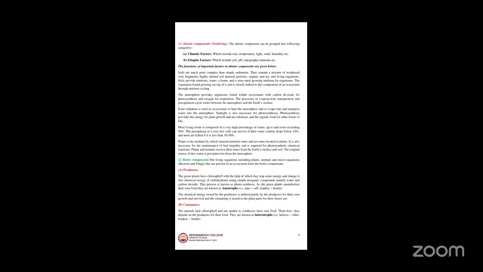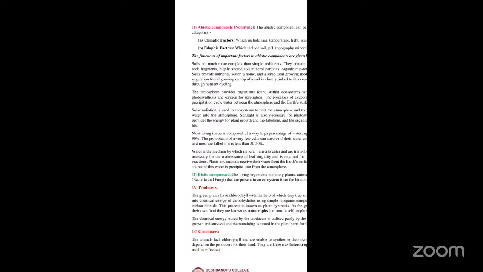Now coming to the climatic factors. The climatic factors include the rain, temperature, light, wind, humidity, etc. Whereas edaphic factors include the soil, pH, topography, minerals, and all those things.